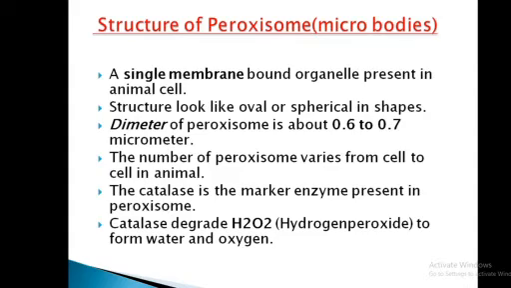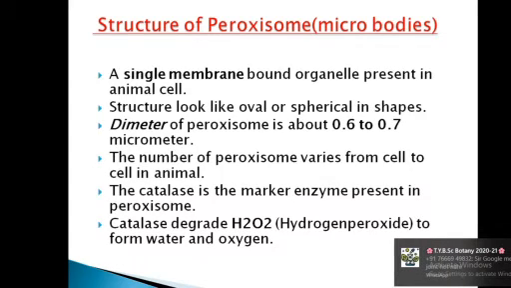The number of peroxisomes varies from cell to cell in animals. Why does it vary from cell to cell? Because each and every cell has specific functions. Like liver cells perform the detoxification process, so the liver cells have more peroxisomes as compared to muscle cells. Depending upon the functional property of a cell, the number of peroxisomes varies.